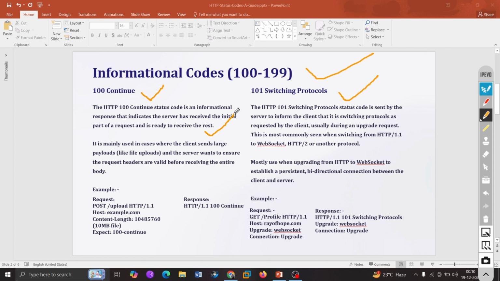So basically over here, what is happening? When you are sending data, the server is confirming that yes, they have received some part of it, and if you send the rest, they will continue accepting that, right? Basically, it is mainly used in cases where the client side sends a large payload, like a file upload.